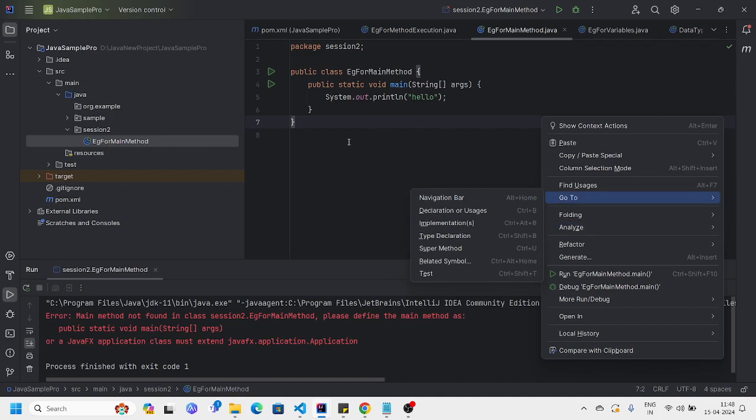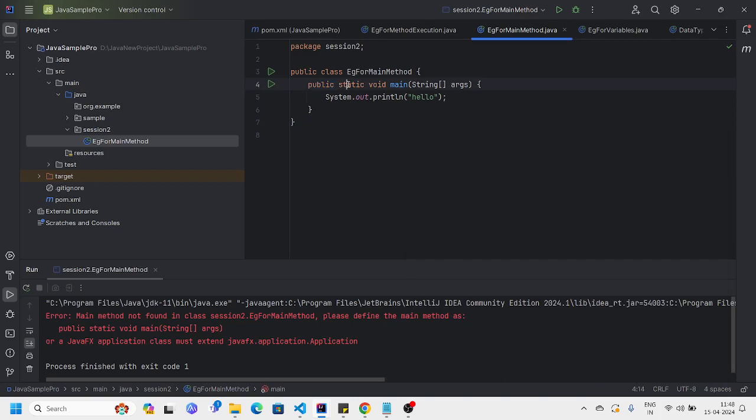Static is an access modifier. Static means without creating an object for this class, we can execute the main method. In general in Java, if we want to execute any method, we need to create an object for that particular class, and through the object, we can access methods. Let's see that later. But what static exactly means is that we can execute the main method without creating an object for the class. For now, remember that.